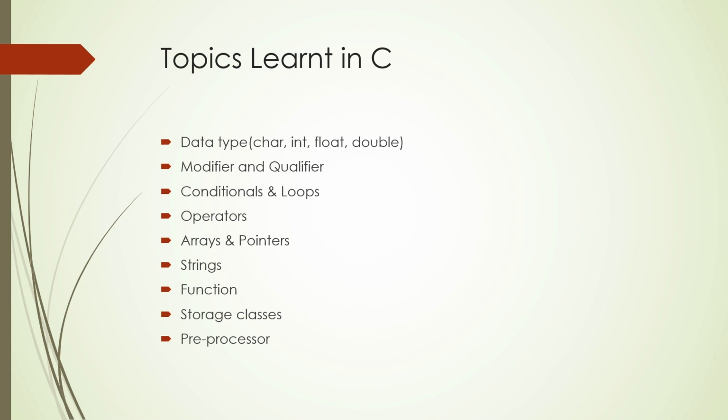We also learned about arrays, which are used for storing elements with similar data types, pointers, which are used for storing the address of another variable, string, which is a sequence of characters, functions, storage class, and preprocessor. We also learned about C++, which is an object-oriented programming language, rather than C, which is a procedural-based programming language. We also learned about the difference between C and C++. We discussed their advantages and then we used a combination of these languages for project purposes.